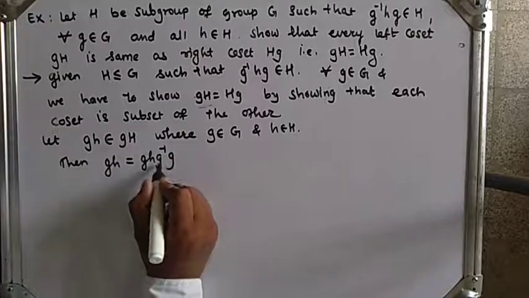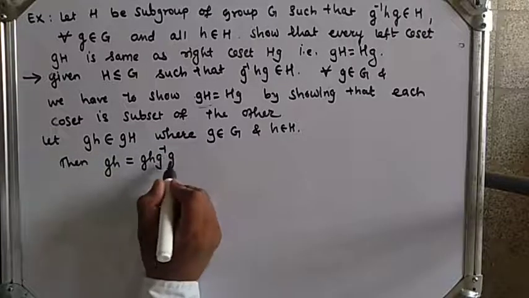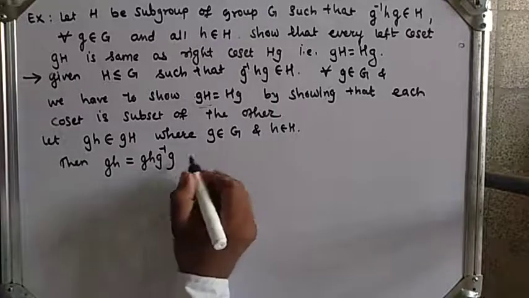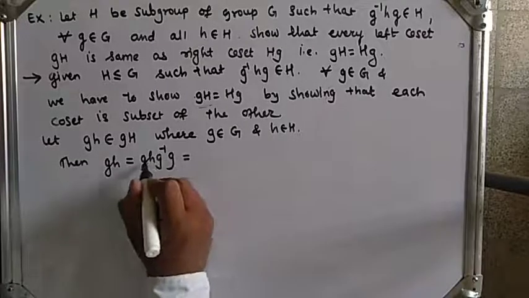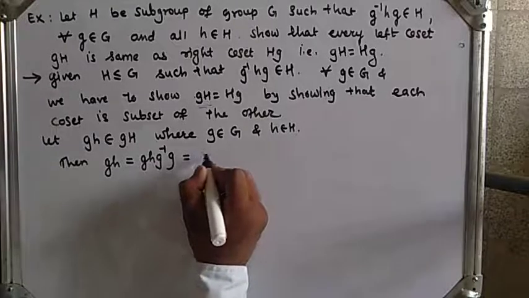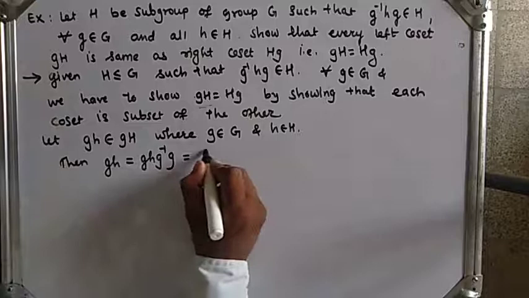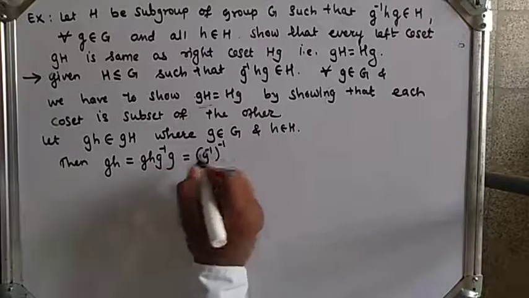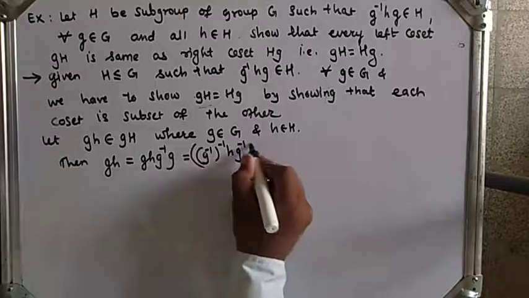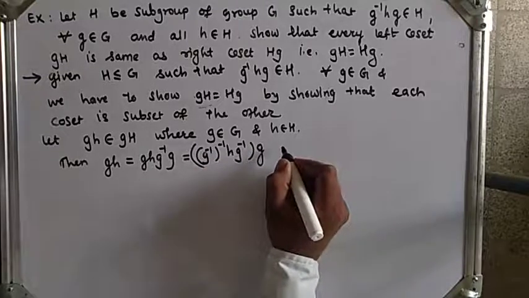Here g inverse g cancel, so only gh remains. So I will replace g by g inverse, and we get (g inverse) inverse h (g inverse) times g.